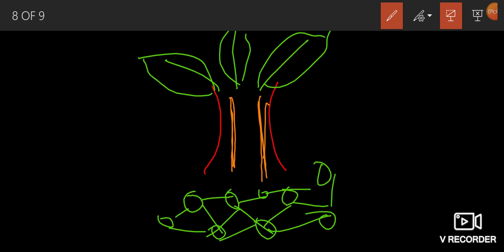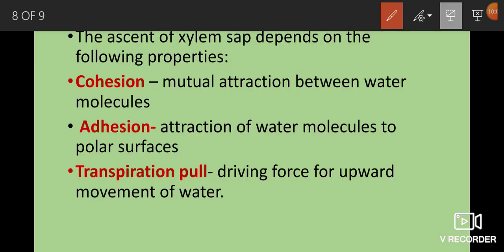To move water molecules through the xylem, it requires attraction between water molecules. That attraction is called cohesion. A single water molecule cannot move through the xylem. If there is no cohesion, there is no movement of water molecules. So water molecules need cohesion. Cohesion means mutual attraction between water molecules.